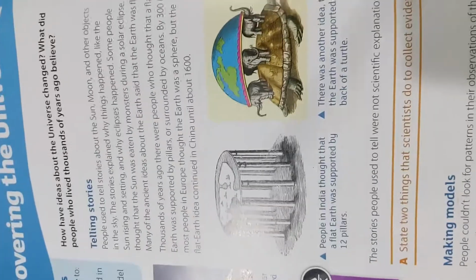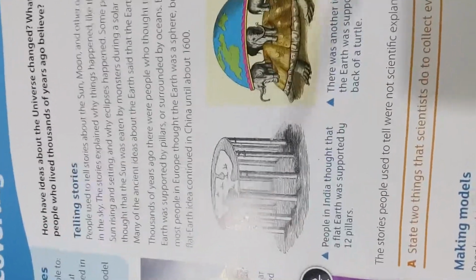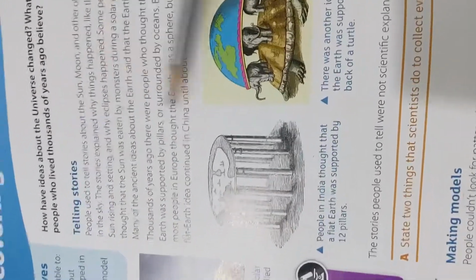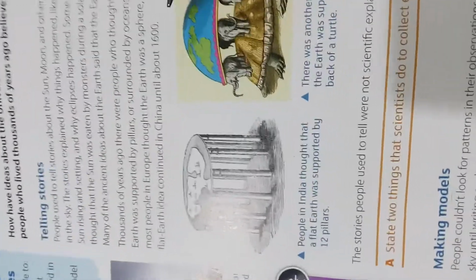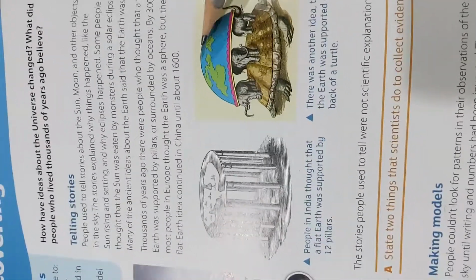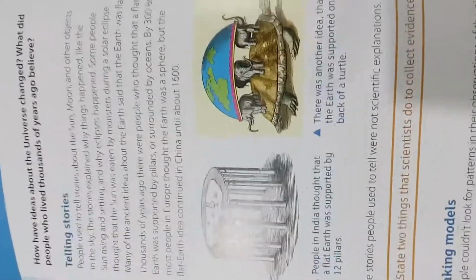So when we define a myth, we say a myth is a traditional story, especially concerning the early history of a people, explaining natural phenomena with respect to supernatural beings or events. This is what we mean by a myth. So you realize that this story is all about how the world, or how they saw the universe to be, before today's universe, before scientists came out with the real way the universe looks.